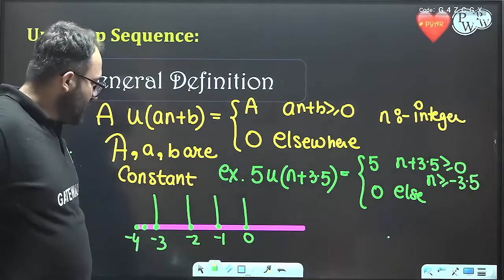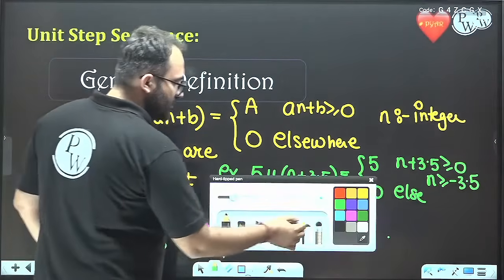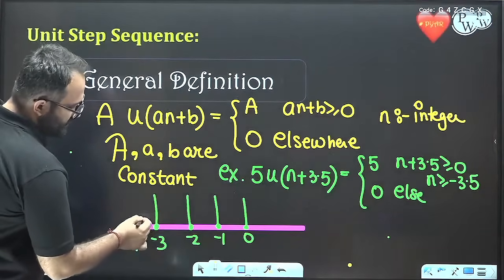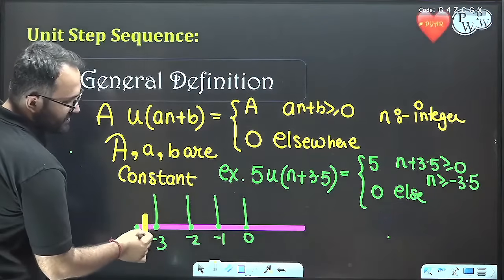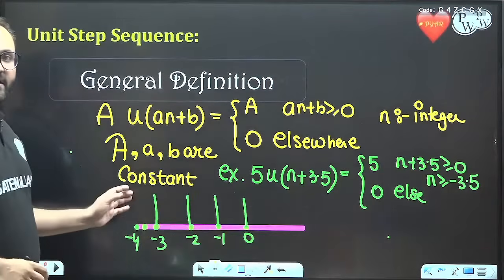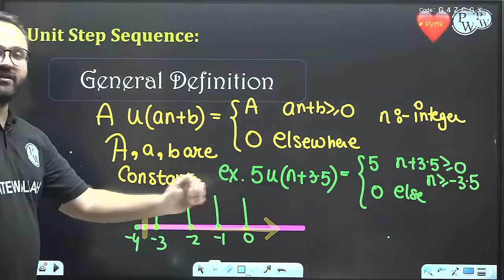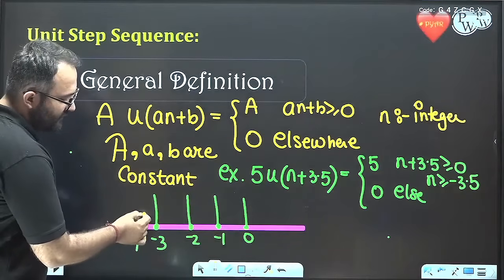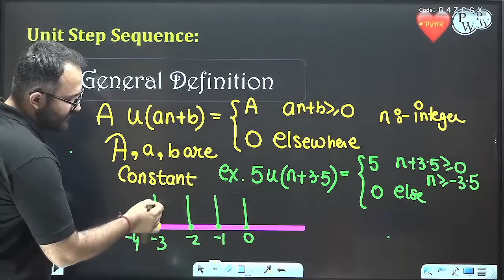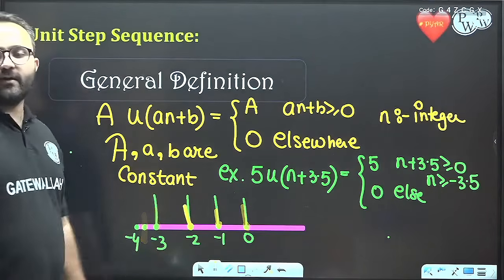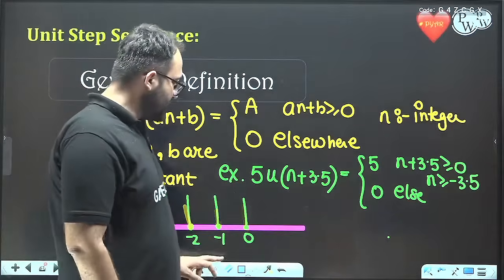I hope all of you are able to understand. The condition says that the function is equal to 5 in the region n greater than minus 3.5. But since this is not an integer, it will not start from this location, rather it will start from this location. Okay, understood everyone?